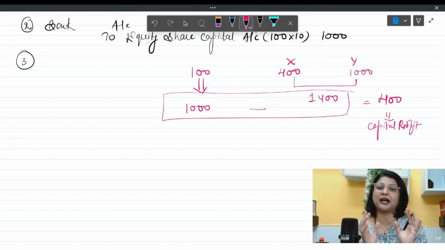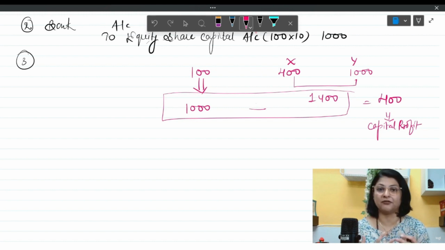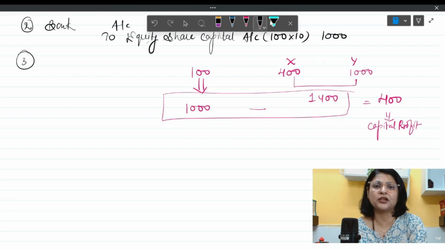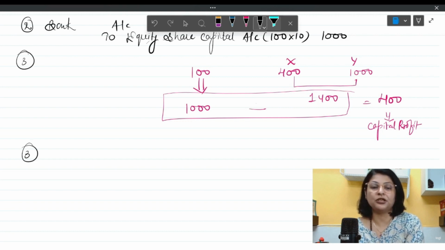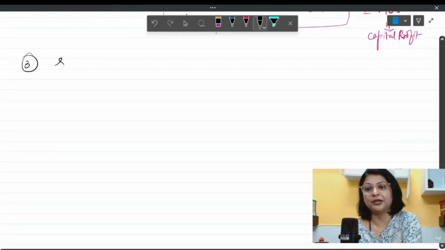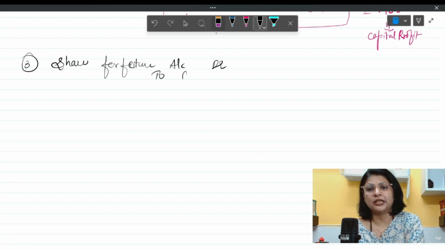So we always have to pass the last entry compulsorily, at capital reserve. The balance of the share forfeiture account will be transferred into the capital reserve account over here. So the third entry is going to be share forfeiture account debit to capital reserve.